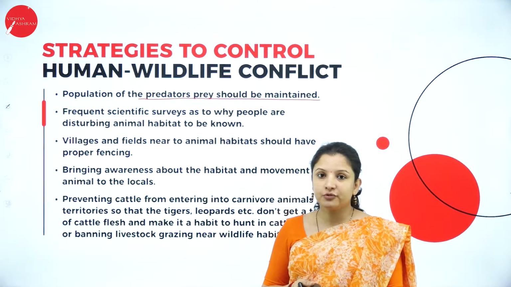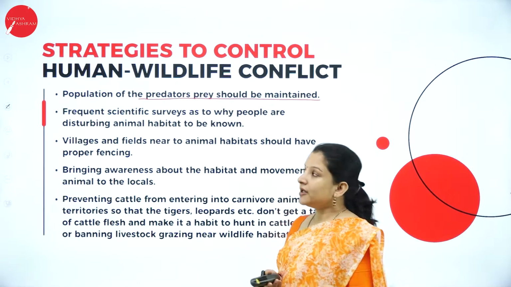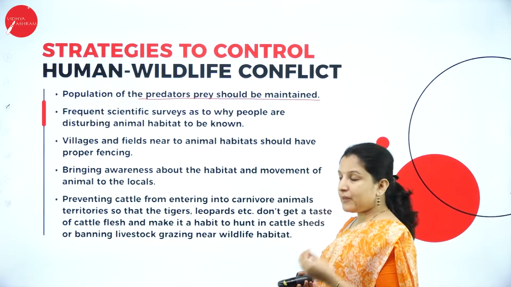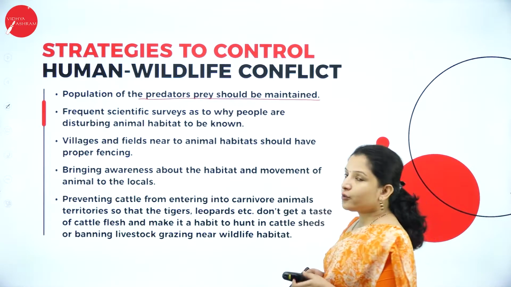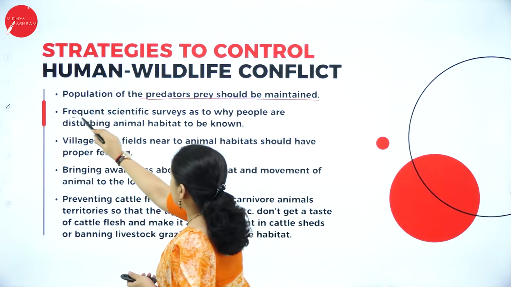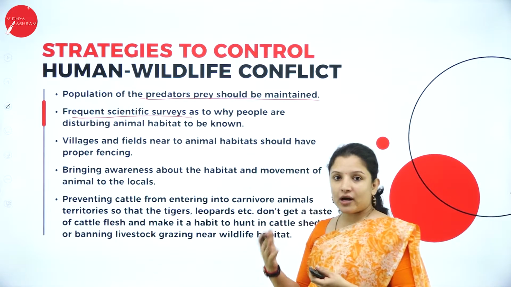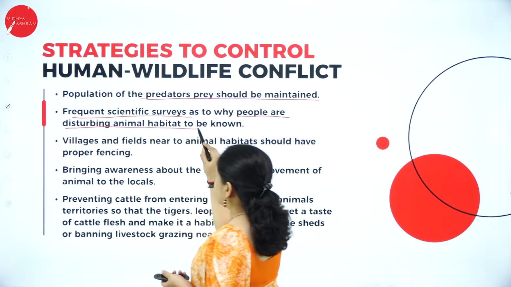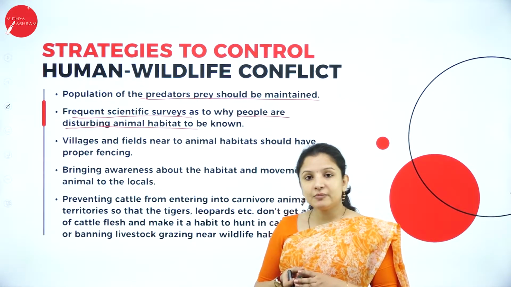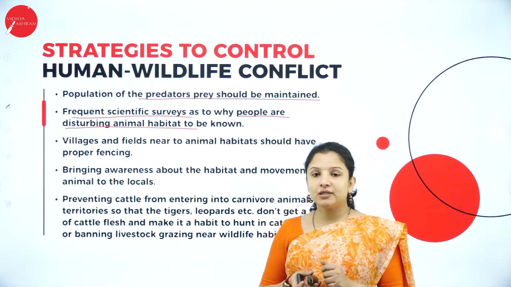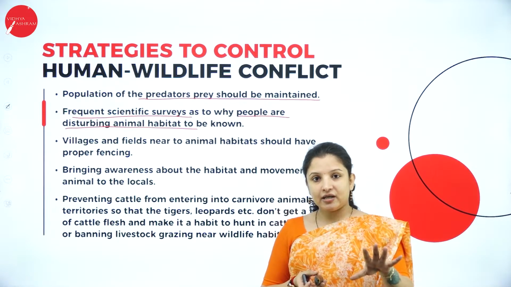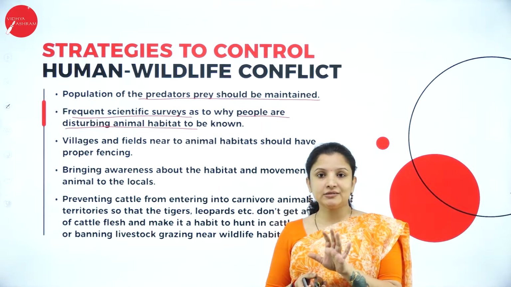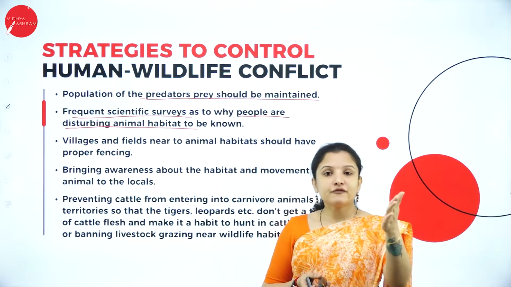And who is responsible for that? We human beings only. So the population of predator and prey should always be maintained in the forest, and frequent scientific surveys should be conducted in order to understand why people are disturbing animal habitat. So usually people disturb animal habitat. Say for example, there is an area where human beings have a boundary or property at the edge of the forest area.